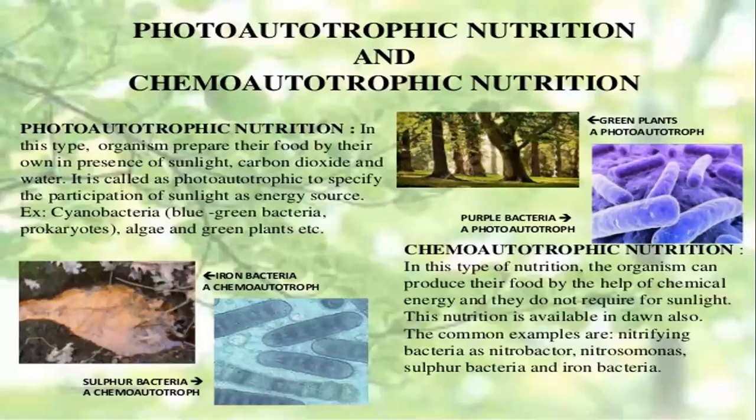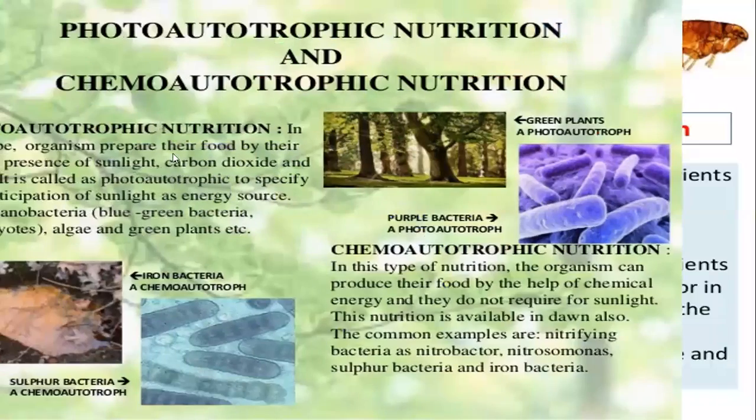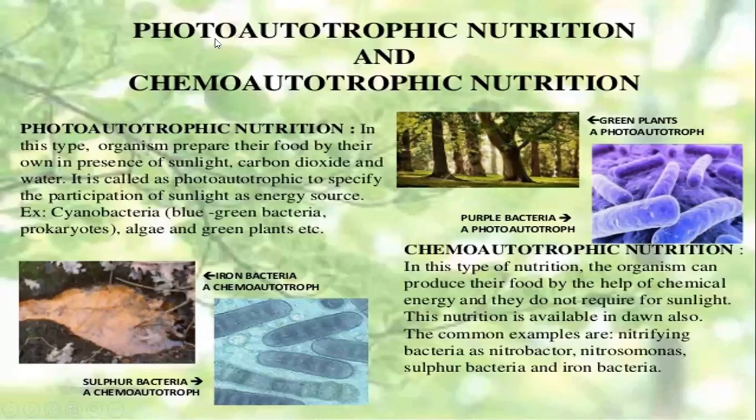Usually this process is called photoautotrophic to specify that it happens in sunlight. Why are we calling this mode of nutrition photoautotrophic nutrition? Because photo means light. Autotrophic means they are automatically preparing their food inside their body.